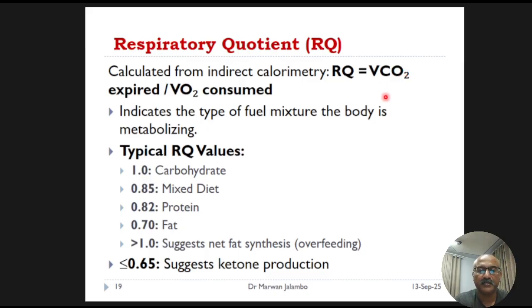This simple ratio gives us powerful insight into what kind of fuel or substrates the body is primarily metabolizing at the moment.